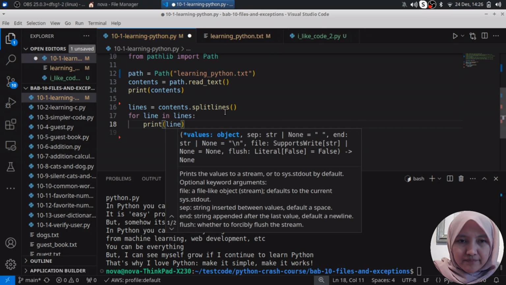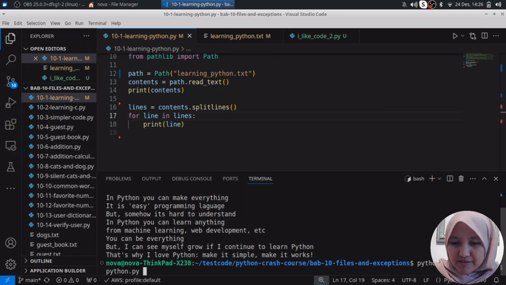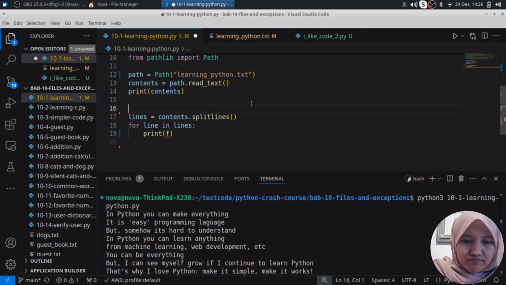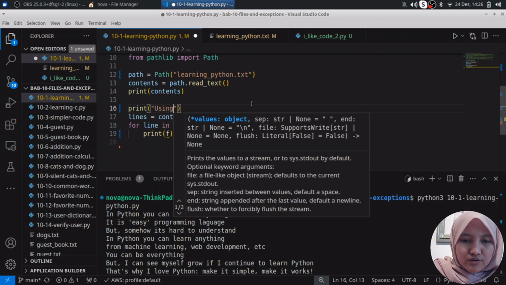Okay, it's okay, but I want to show you how the words look. Okay, print using loop.